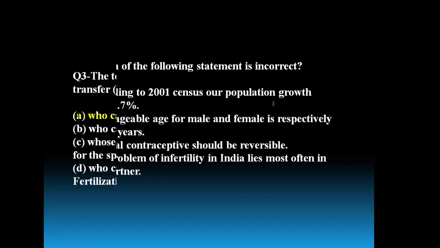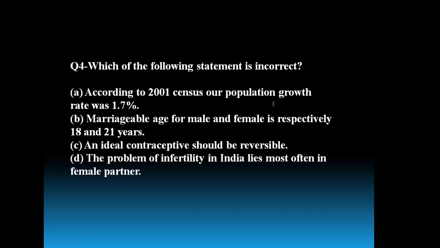So moving to the next question. Which of the following statements is incorrect? So some statements are given here. Among them, which one is incorrect? According to the 2001 census, our population growth rate was 1.7%.